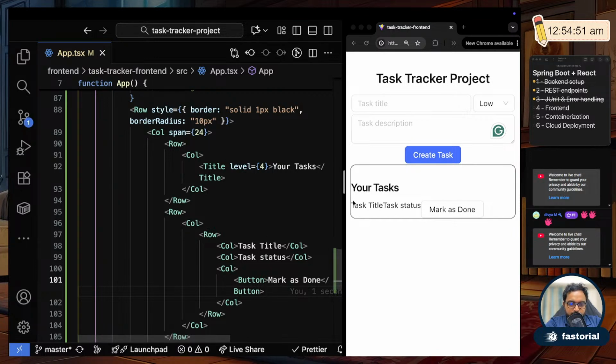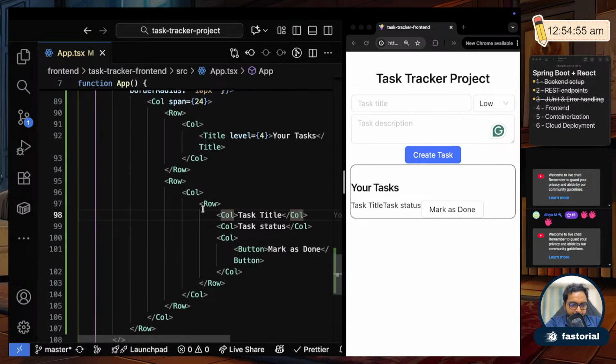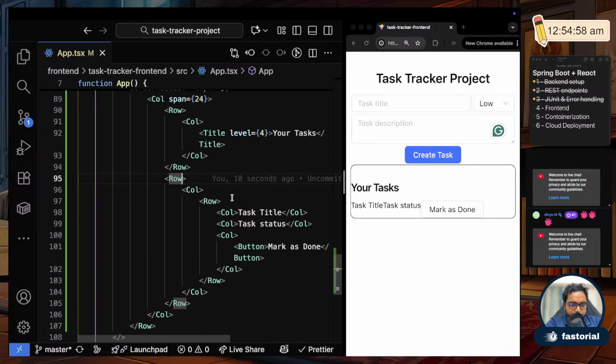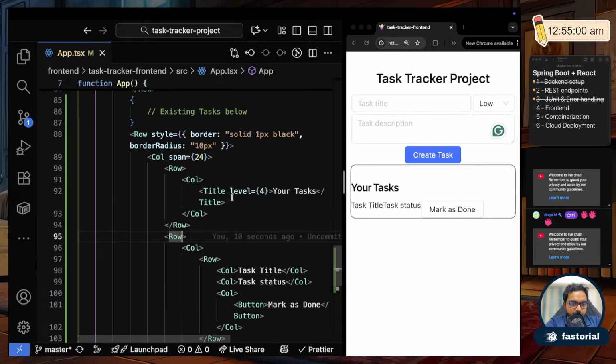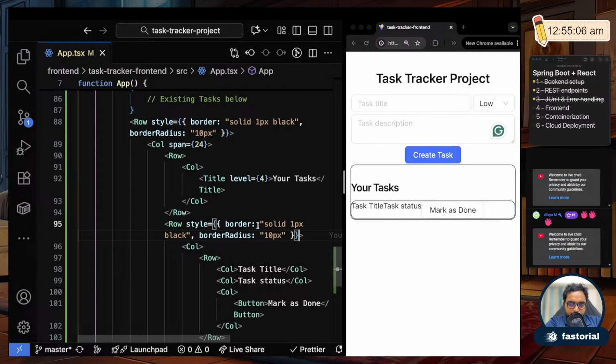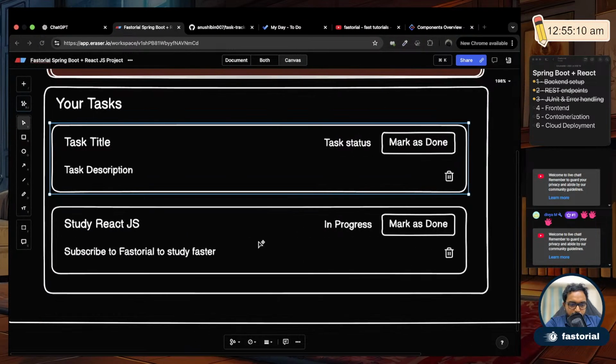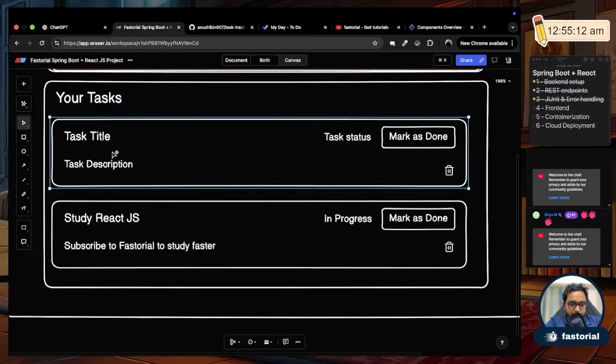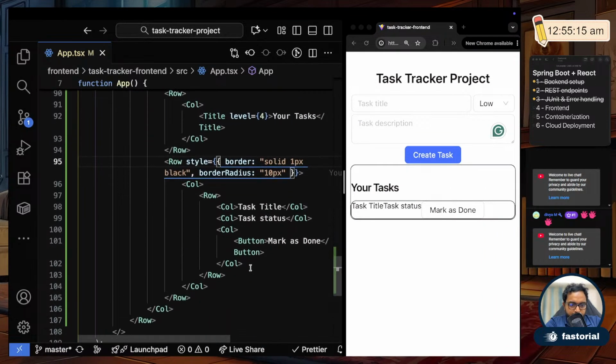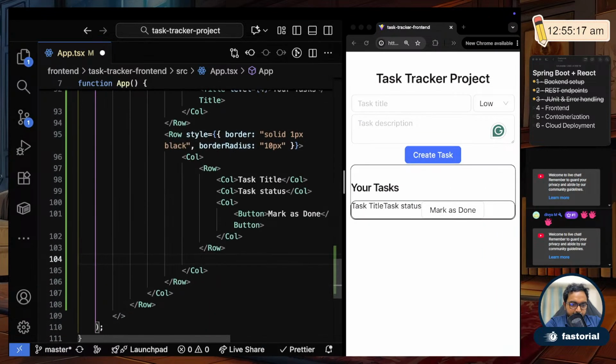So this actually is a nested row again, right? So for that whole nested row I will add the same border thingy also. Yeah, this one. So see, inside this row there is another nested row, so that's how it is. Fine. So inside that there should be one more row. So there are multiple rows here.